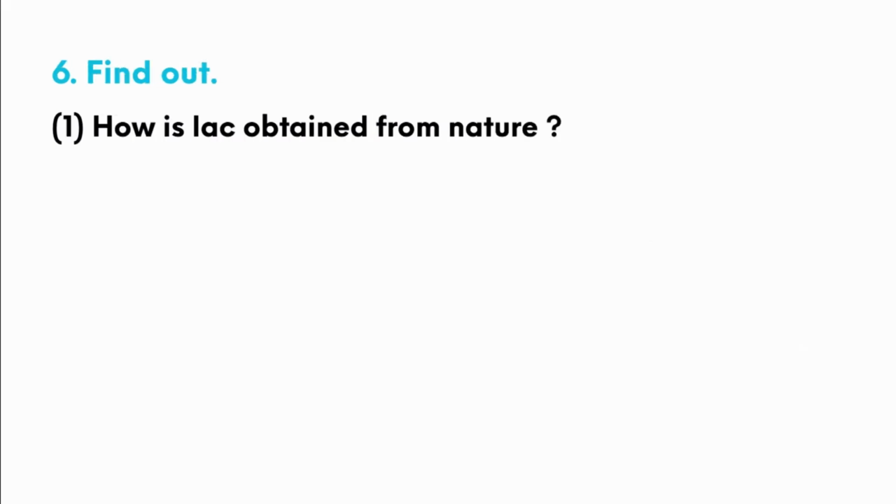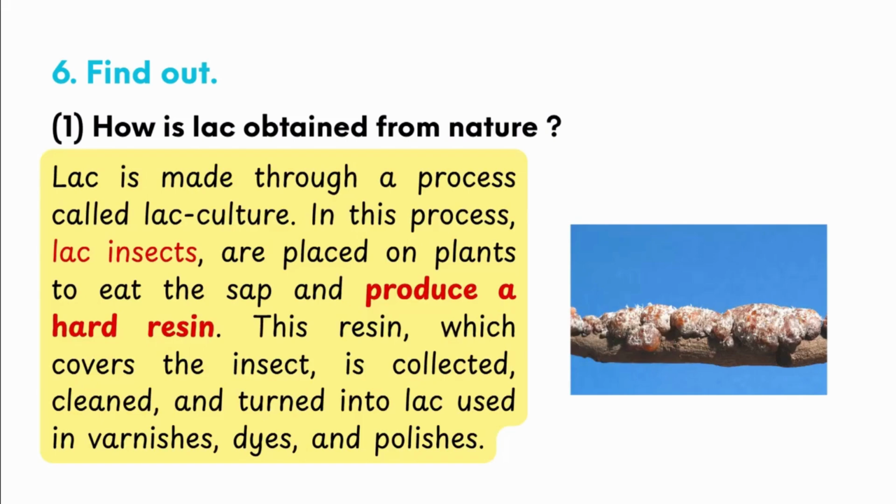Next question. Find out how lac is obtained from nature. What is lac? Let's see. Lac is made through a process called lac culture. In this process, lac insects are placed on the plant to eat the sap and produce a hard resin. Which resin?